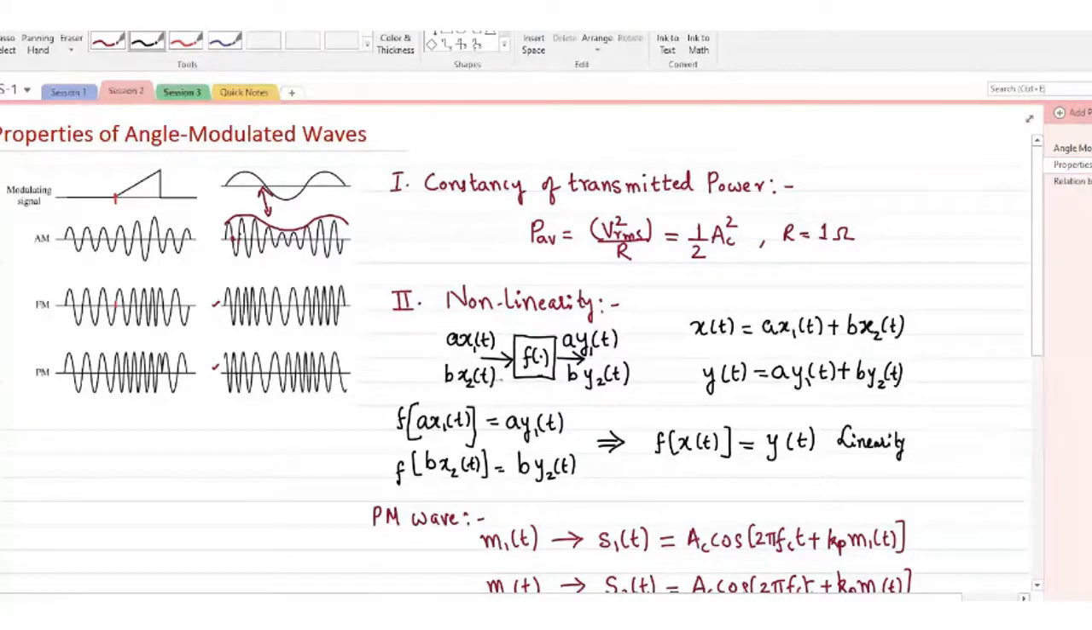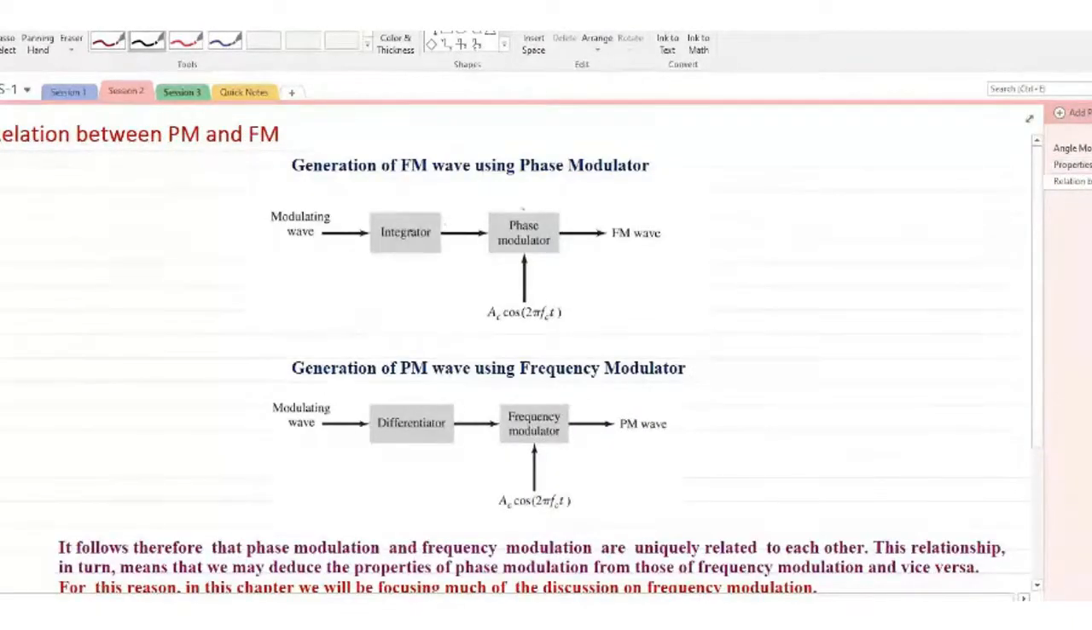Then of course we also saw that there is a one-to-one correspondence between phase modulation and frequency modulation. If you are given a phase modulator, you can generate an FM wave, and if you are given a frequency modulator, the other way around, you can generate a phase modulated wave. So it is sufficient if you understand the concept of one of these two types of angle modulated waves, then the other is covered indirectly. Right, so we'll be concentrating mostly on the FM waves, and will not be talking specifically about phase modulated waves.